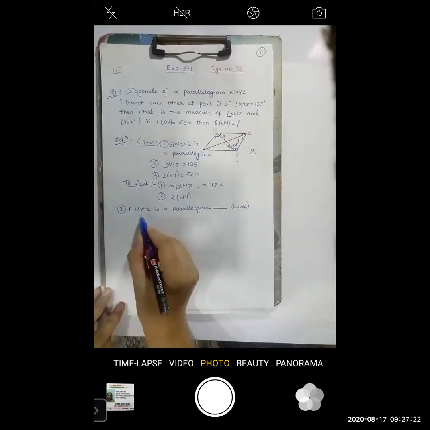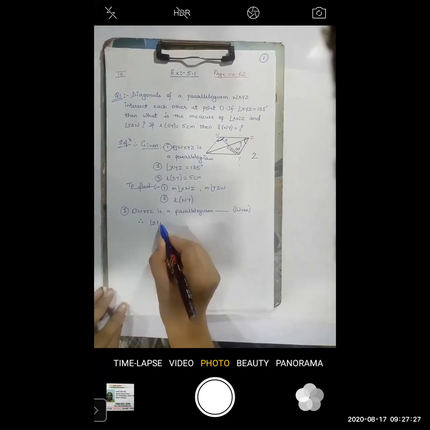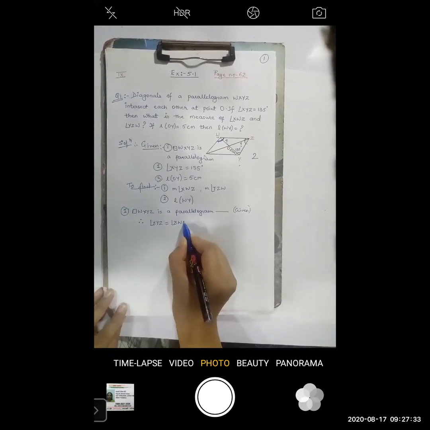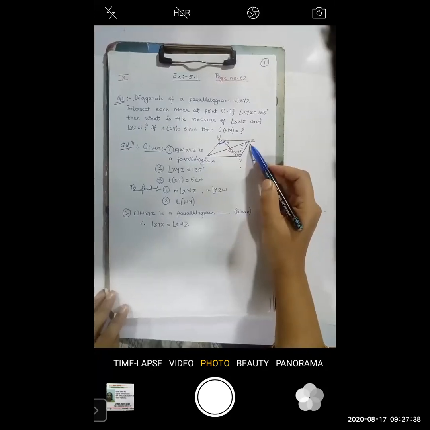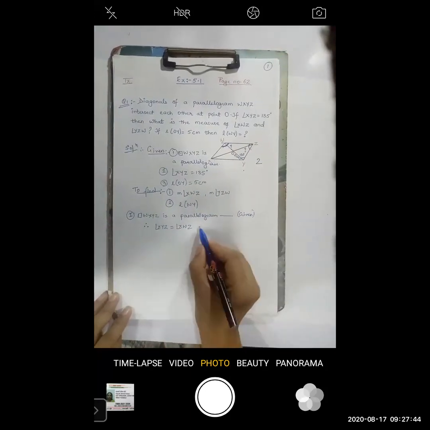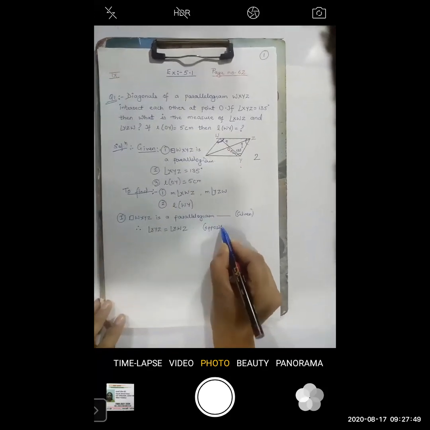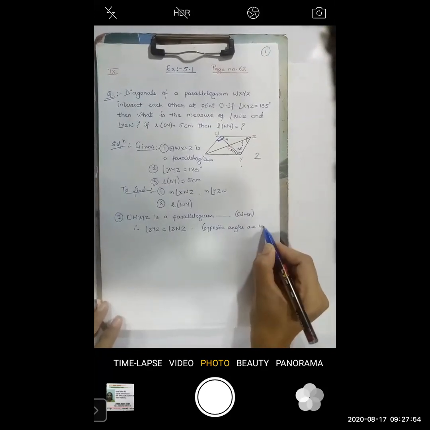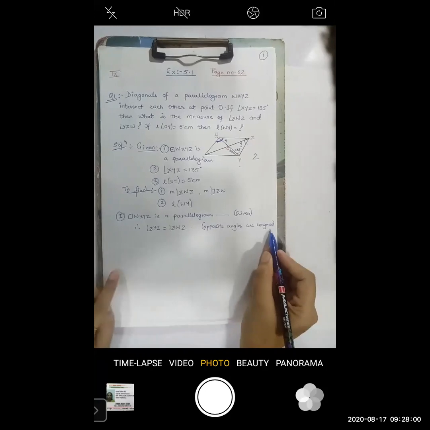If this is a parallelogram, then angle XYZ will be equal to angle XWZ. Why are these two equal? Here the reason you can write: opposite angles are congruent. This property we have studied. Opposite angles of a parallelogram are congruent.